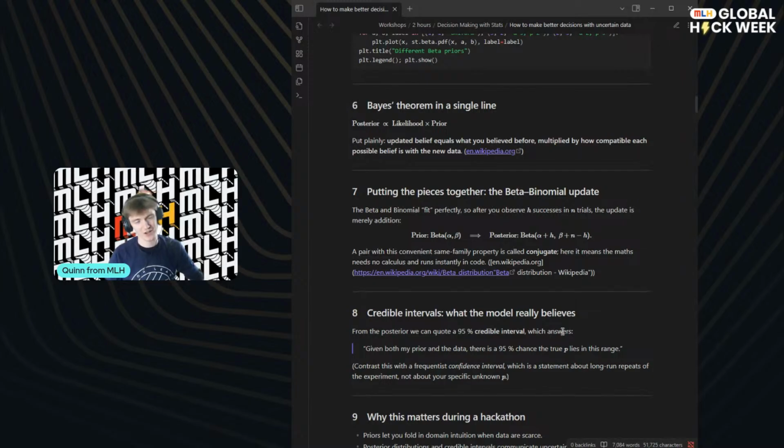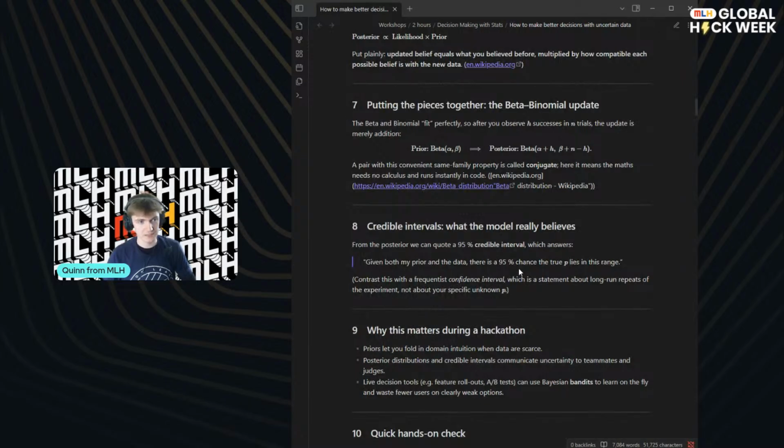And this is how we say, okay, now that I've seen some data, let me update what I think. And again, this is really important. I've been to so many hackathons where people use ML models and they don't really think about what they're doing. And actually, just a Bayesian model would be much more accurate for their use case and much more rigorous.